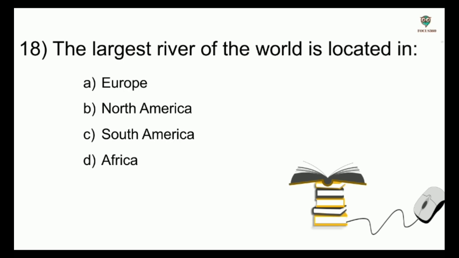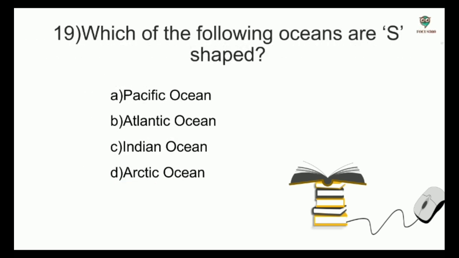Next question. The largest river of the world is located in: Europe, North America, South America, Africa. And the answer is South America. Next question. Which of the following oceans are S-shaped? Options: Pacific Ocean, Atlantic Ocean, Indian Ocean, Arctic Ocean. And the answer is Atlantic Ocean is S-shaped.